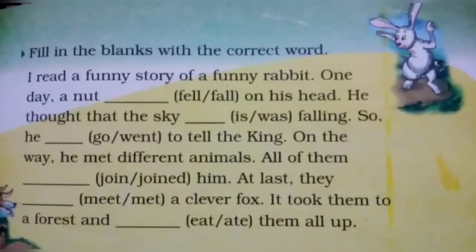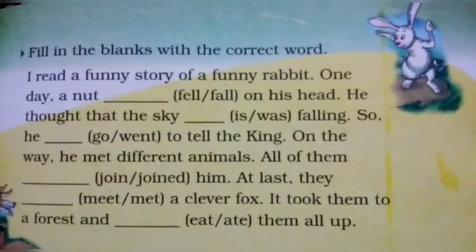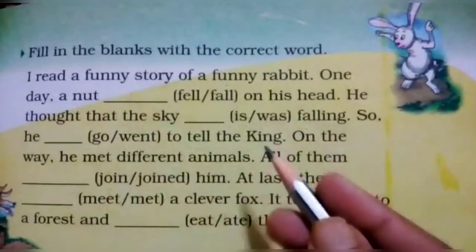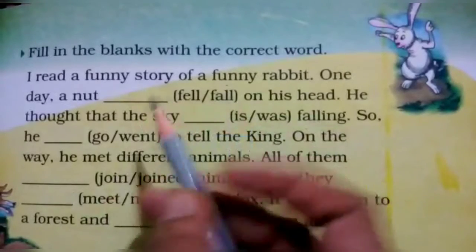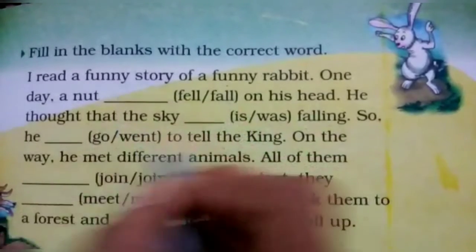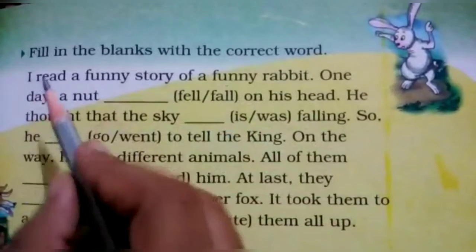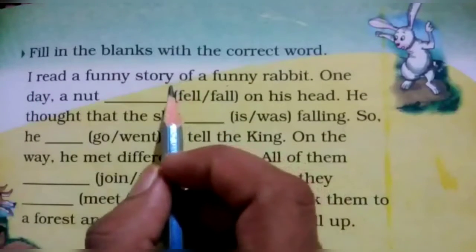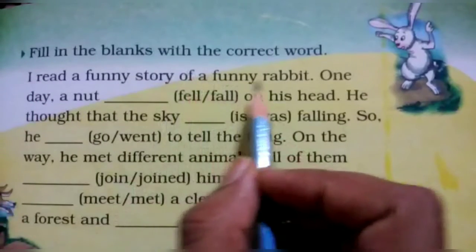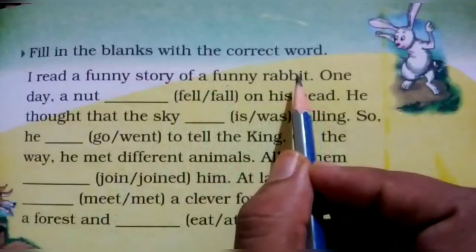Okay, now next activity is fill in the blanks with the correct word. So here blanks are given and their options are given. We have to fill all these blanks with the help of these words. Okay, so let's see. I read a funny bunny story of a funny rabbit.